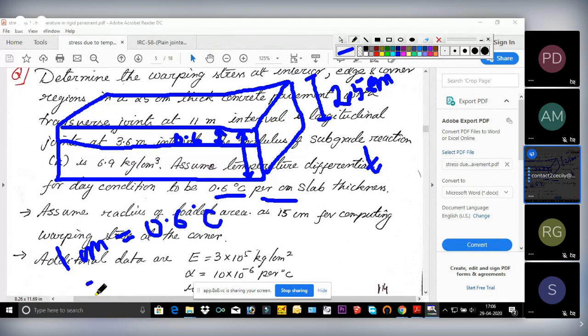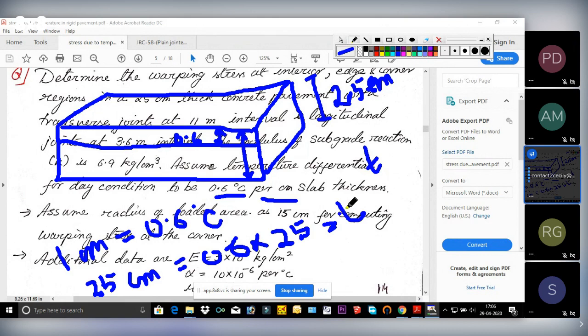So for 25 centimeter, the temperature difference will be 0.6 into 25 centimeter. Okay, that will give you the t value. This is your small t in the equation. Clear, everyone?